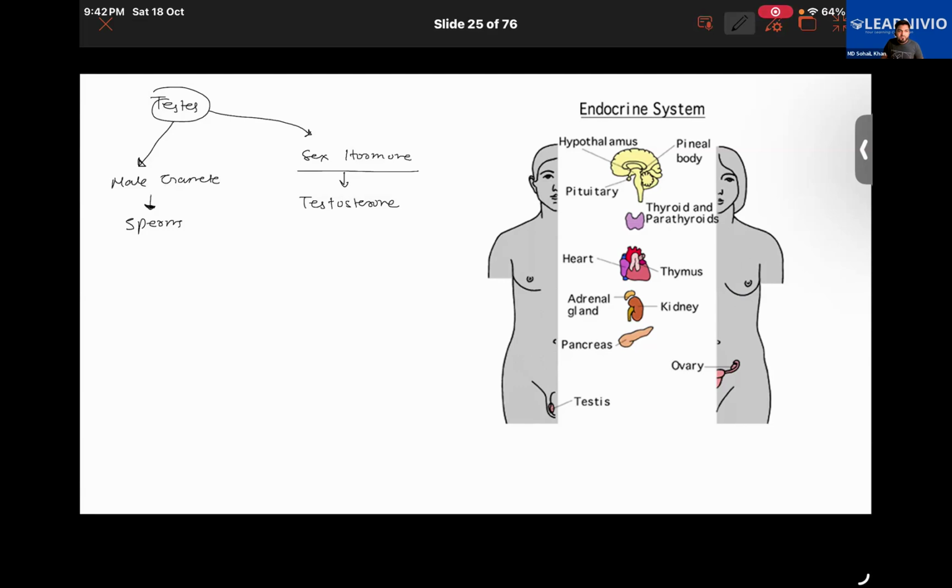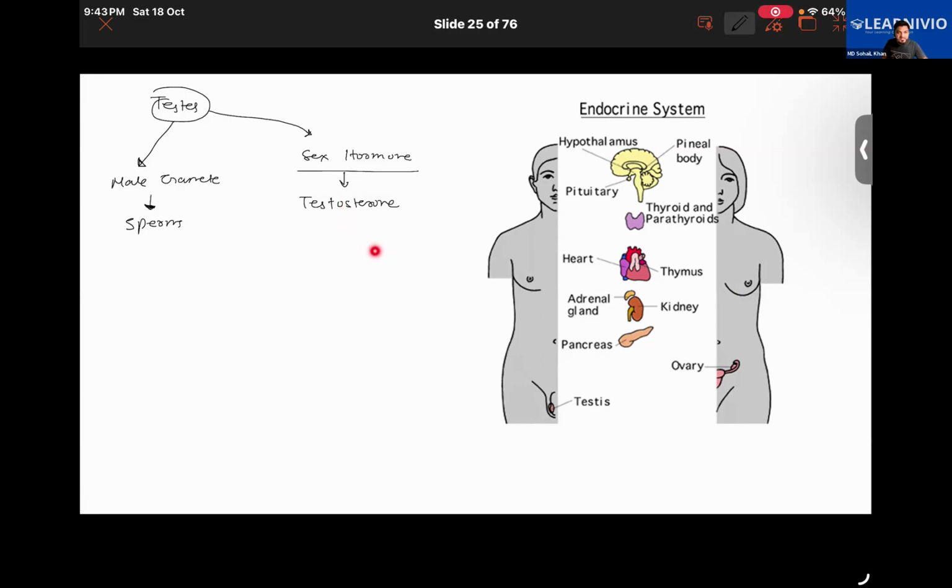It has important functions to perform. For example, it is responsible for bone health, and it is important for the production of red blood cells. But at the age of puberty, the secretion of testosterone increases.